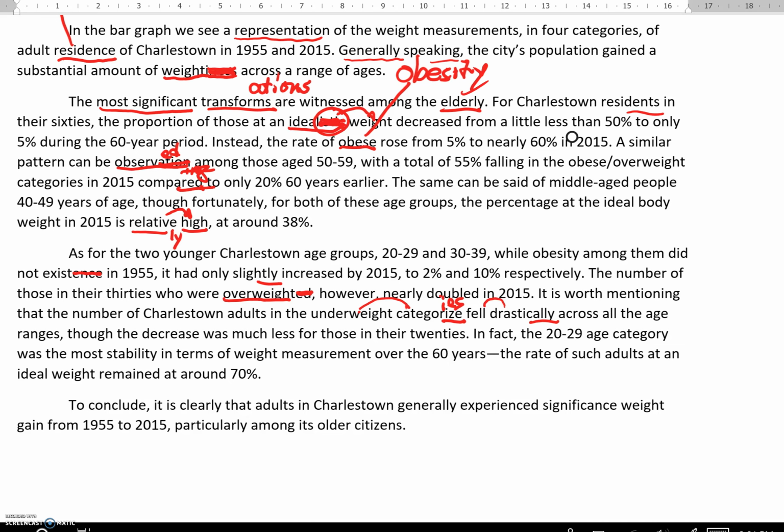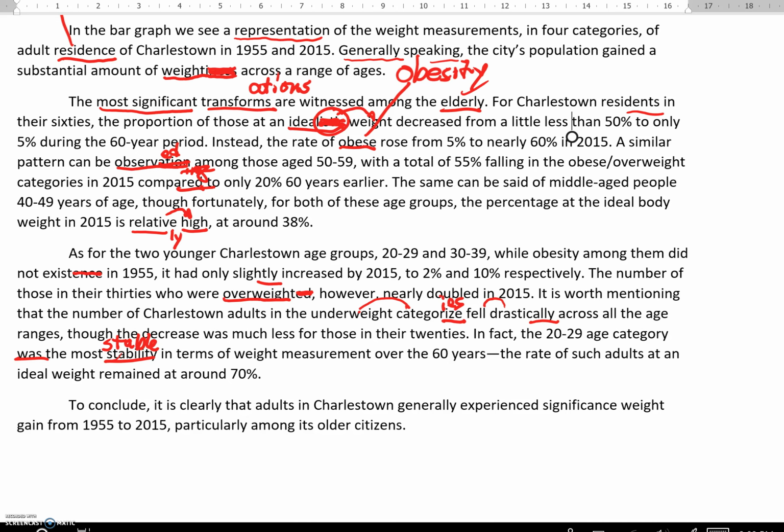In fact, the 20 to 29 age category was the most stability. I mean, it is possible to have a noun after the verb to be, but in this case, I think you'd agree that, especially after the most, an adjective form is best. So the adjective form is the most stable, okay? So the 20 to 29 age category was the most stable in terms of weight measurement over the 60 years. The rate of such adults at an ideal weight remained at around 70%.